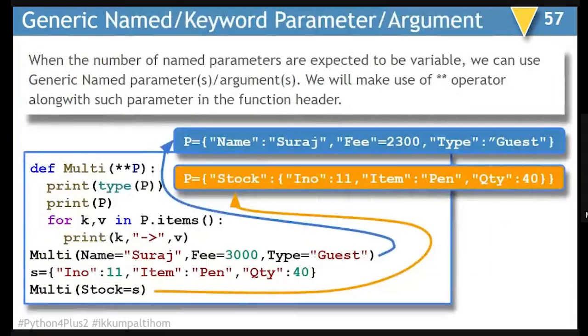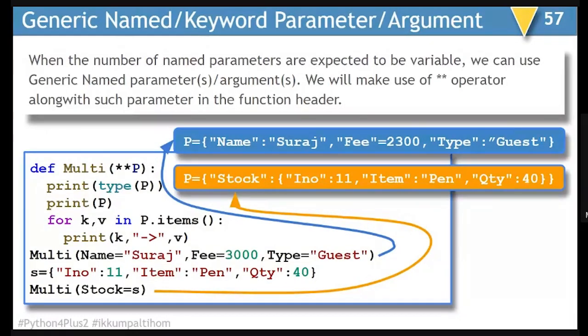Now, there is a generic named or keyword parameter also, which makes a dictionary. Like you saw in case of generic positional parameter, it forms a tuple. In case of generic named or keyword parameter, it forms a dictionary. So by putting double star in front of the parameter in the function definition, you get a generic named or keyword parameter.